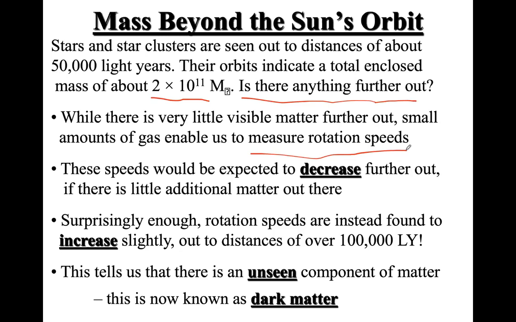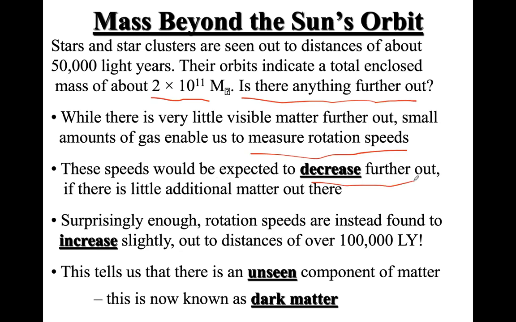Now, normally what we expect, and you can probably guess it yourself, is that when you go towards the outer region of the galaxy from the center, the density of matter usually decreases. So close to the center, you should have larger rotation speeds, and when you go to the outer region, especially to the edge of the galaxy, we expect the speeds to decrease, right?